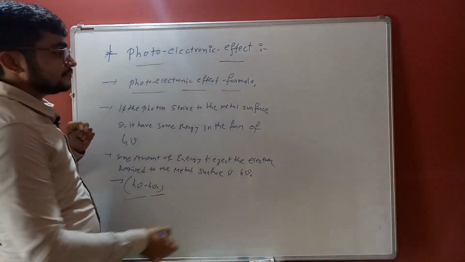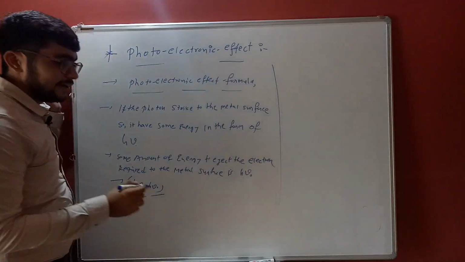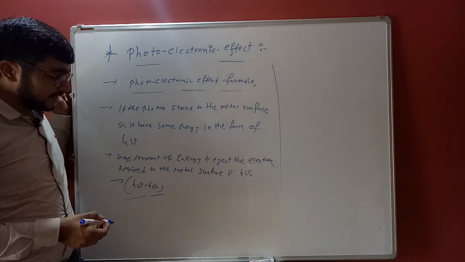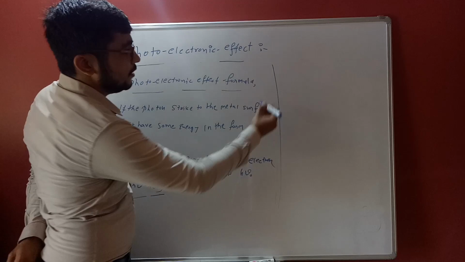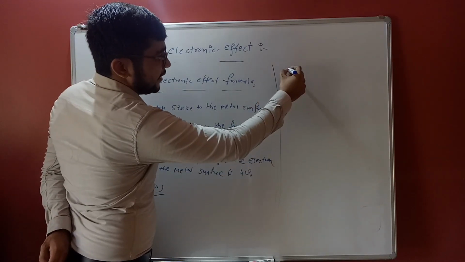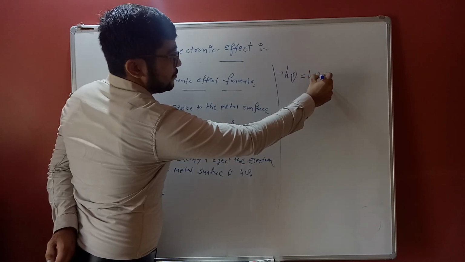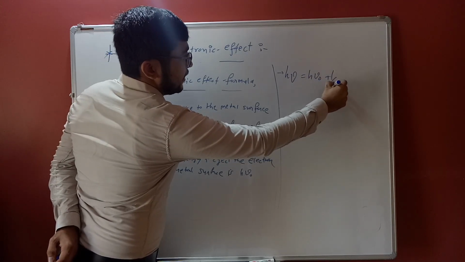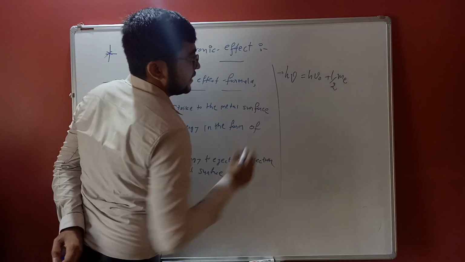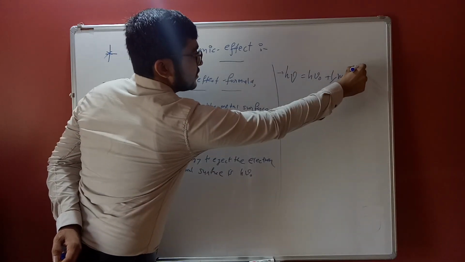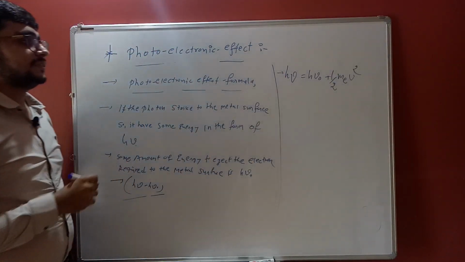Okay, so the kinetic energy of the electron is combined. So finally Einstein's formula is there. By combining the kinetic energy, h mu is equal to h mu 0 plus 1/2 m e v square.